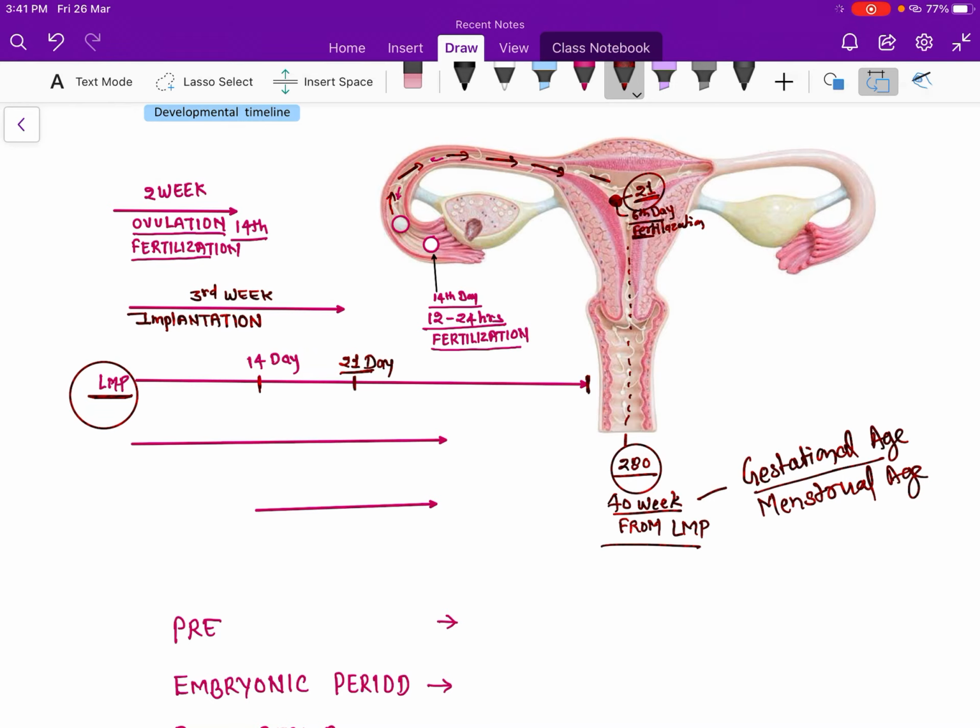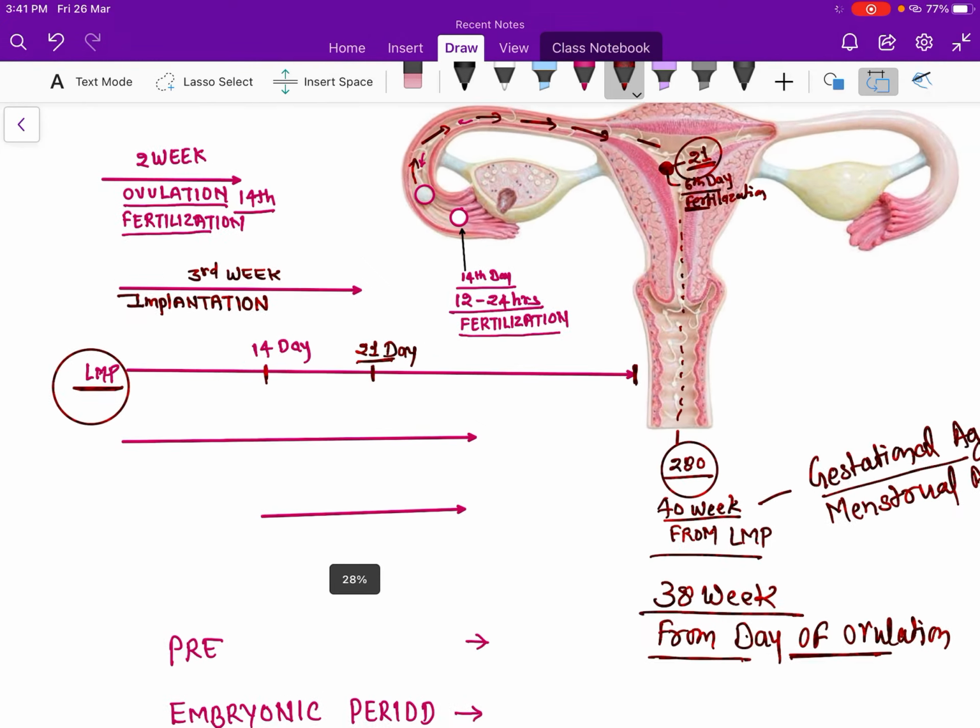But if we calculate from the day of fertilization, then it is 38 weeks, from the day of ovulation. If we calculate from the day of ovulation, then it will be 38 weeks.